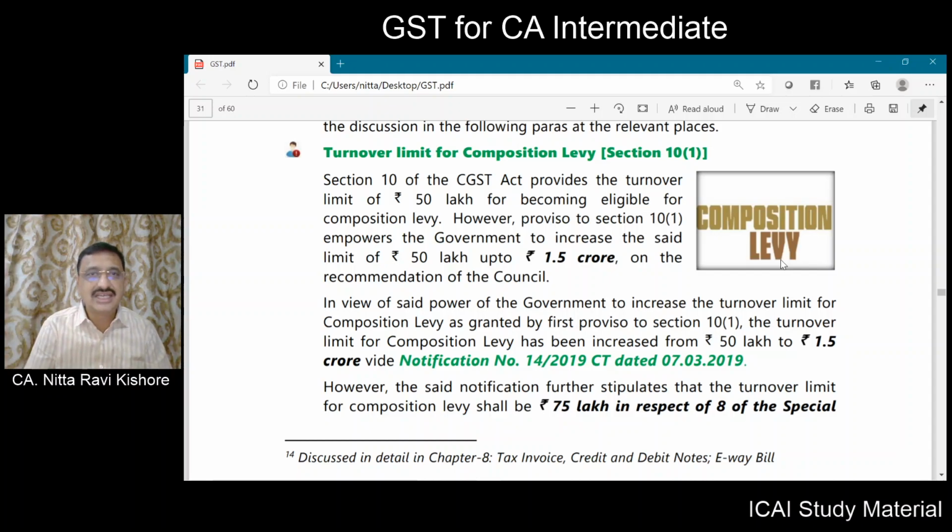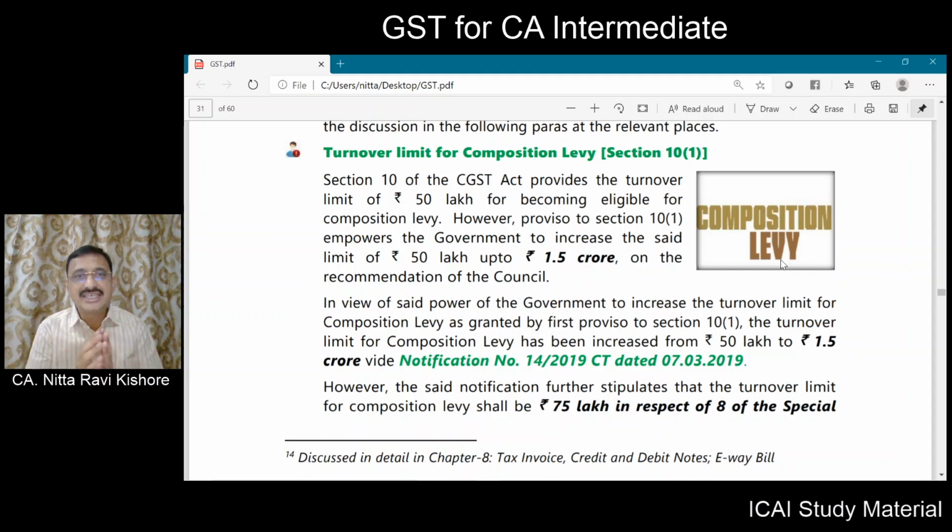However, a notification has to be issued in this regard, and this notification can be given only on the recommendation of the GST Council. Now, assuming power from this proviso to section 10 subsection 1, the government issued a notification increasing the threshold limit of 50 lakhs up to 1 crore 50 lakhs. However, in respect of certain 8 special category states, the threshold limit is only 75 lakhs.